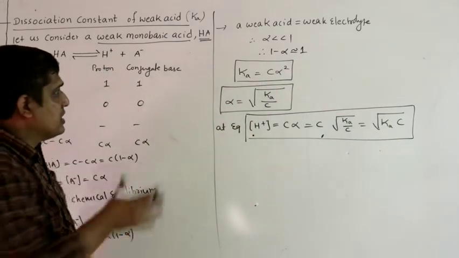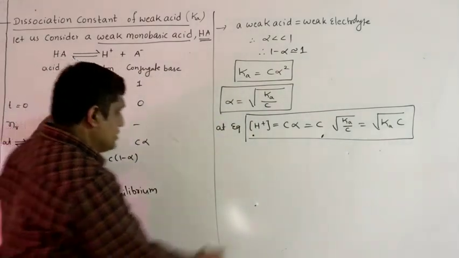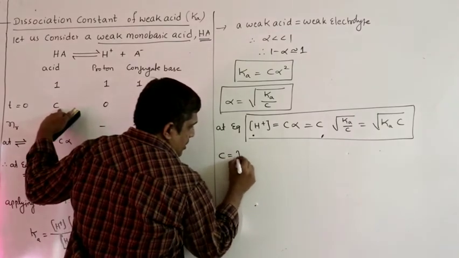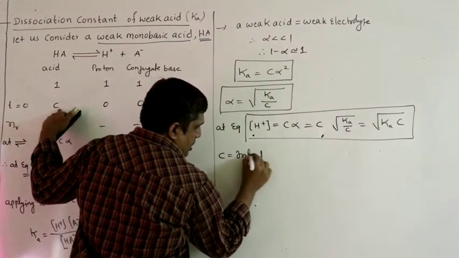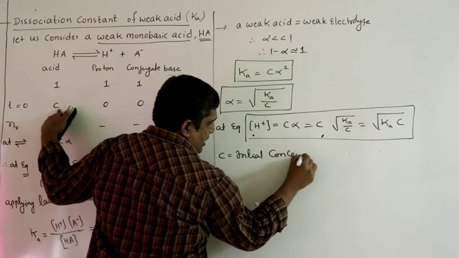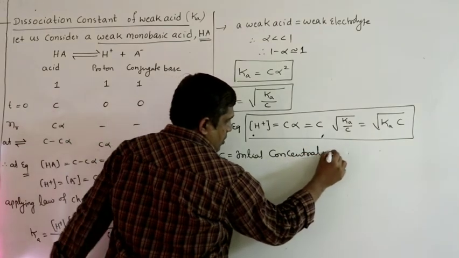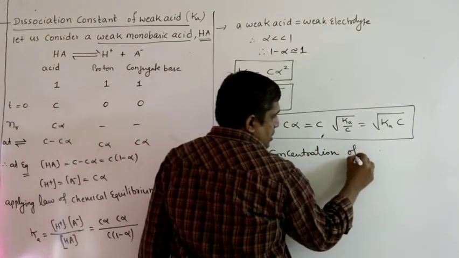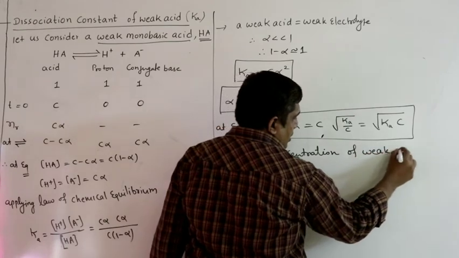So, let us try to understand what these variables are. What is C? C represents the initial concentration of weak acid.